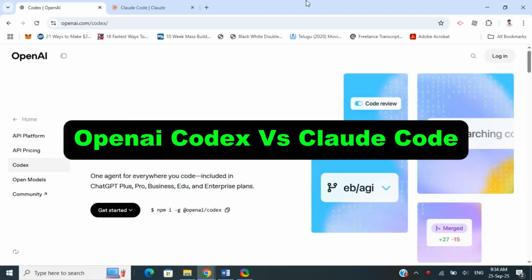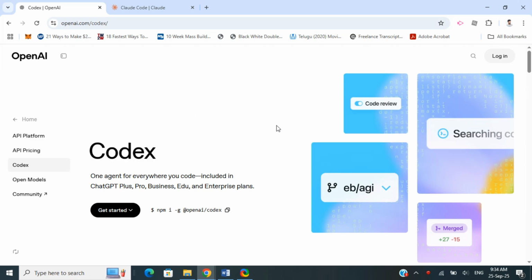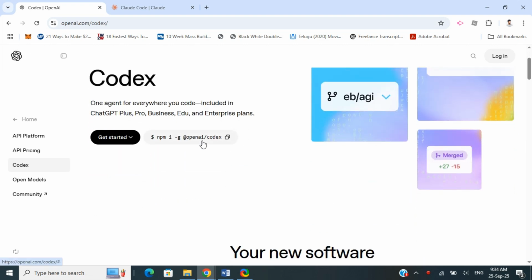In this video, we're going to look into a comparison between OpenAI Codex versus Claude Code. So let's look into the video. OpenAI Codex is an AI system developed by OpenAI, the makers of ChatGPT. It is tuned specifically for programming and code synthesis.